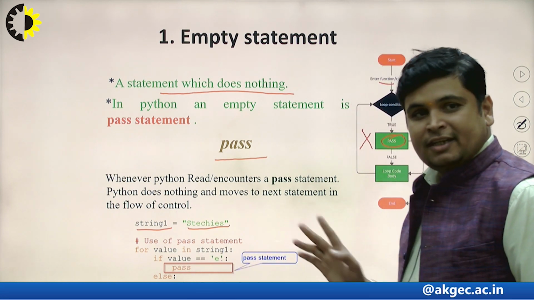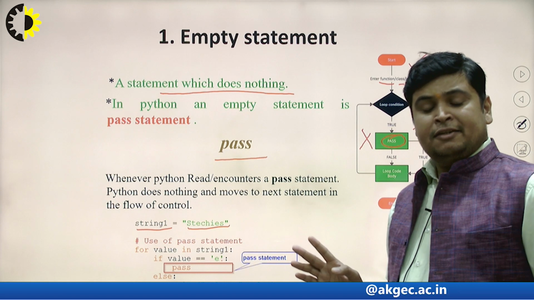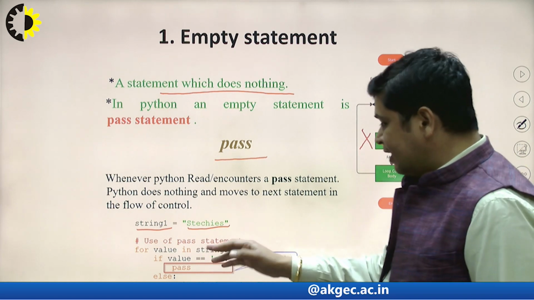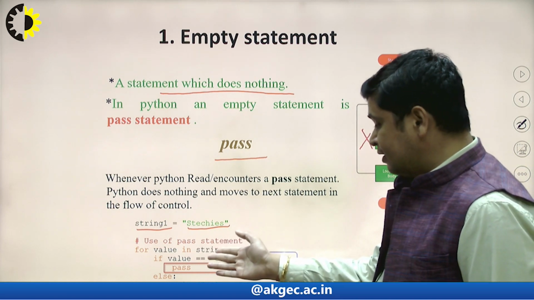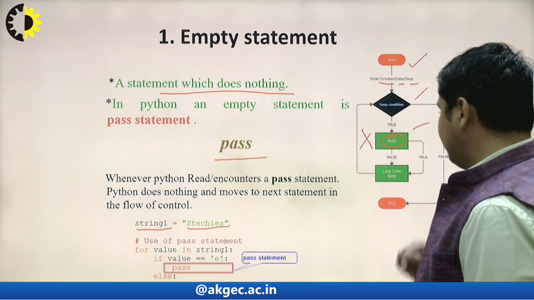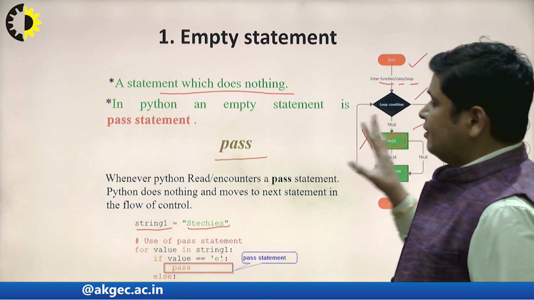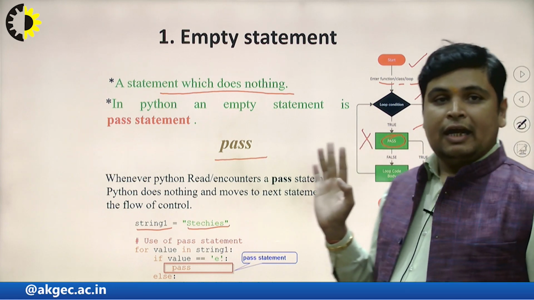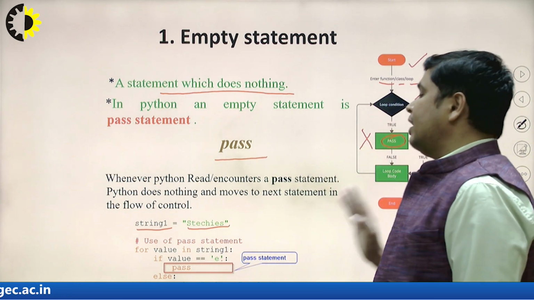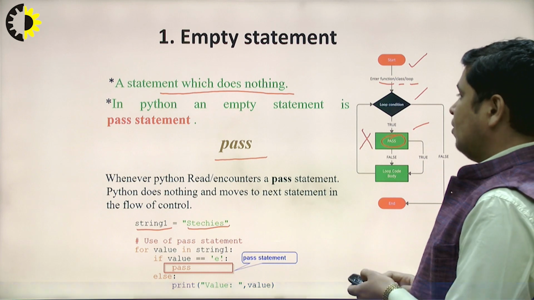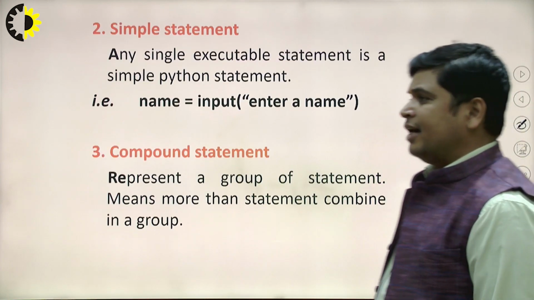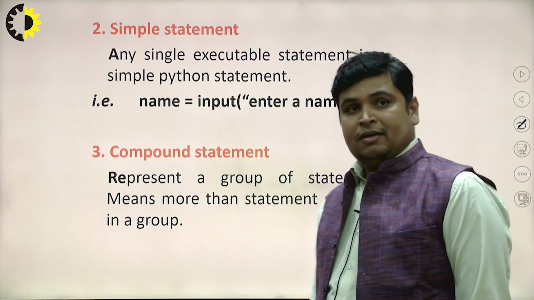It means there is no statement inside this, and the control is transferred to the next iteration. So you will see here, this is the functionality of the pass statement. Okay, empty statement. Now second category is simple statement.